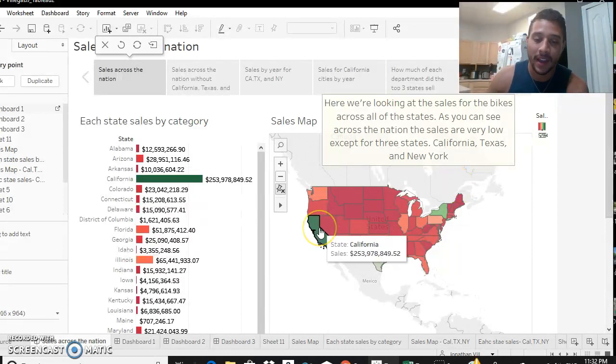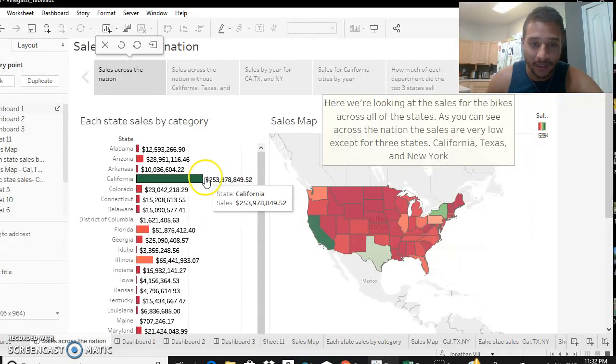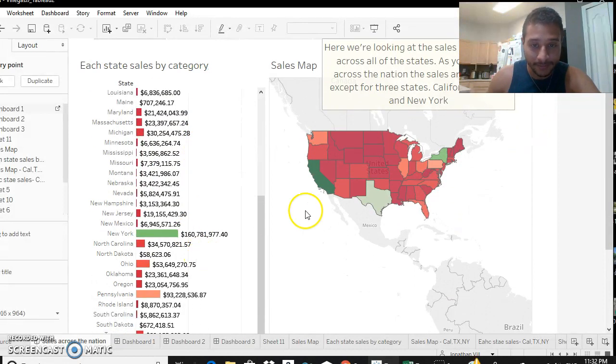We can see that California and Texas and New York had the most bikes sold throughout the nation. But those are big outliers, selling like 253 million, and even the others were in the 160 millions.